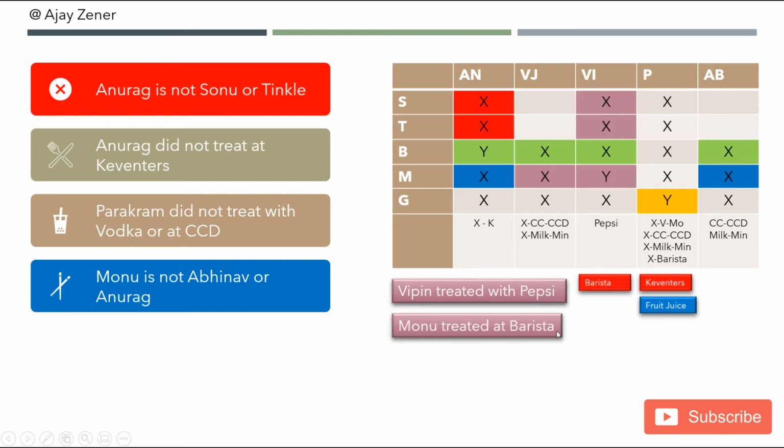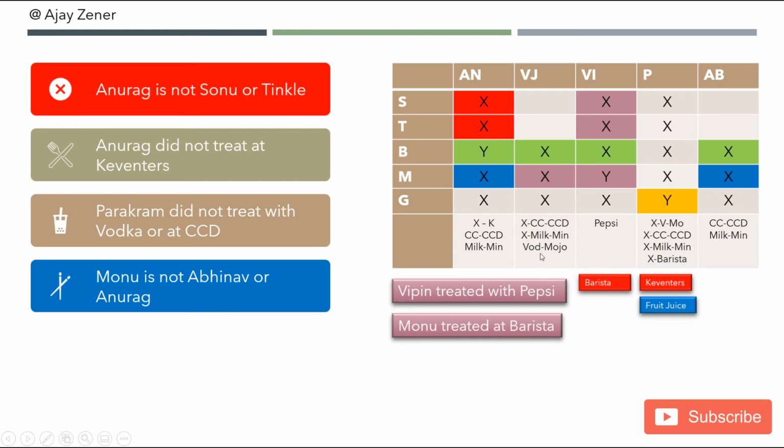Also we now know that Monu treated at Barista. That was one of our positive statements, so I'm going to mark that here. Monu is treating at Barista. So Monu is Vipin. That leaves us with Anurag, who has given a treat with cold coffee at CCD and milk at Minerva. So that also tells me that Vijender gave his treat with vodka at Mojo.